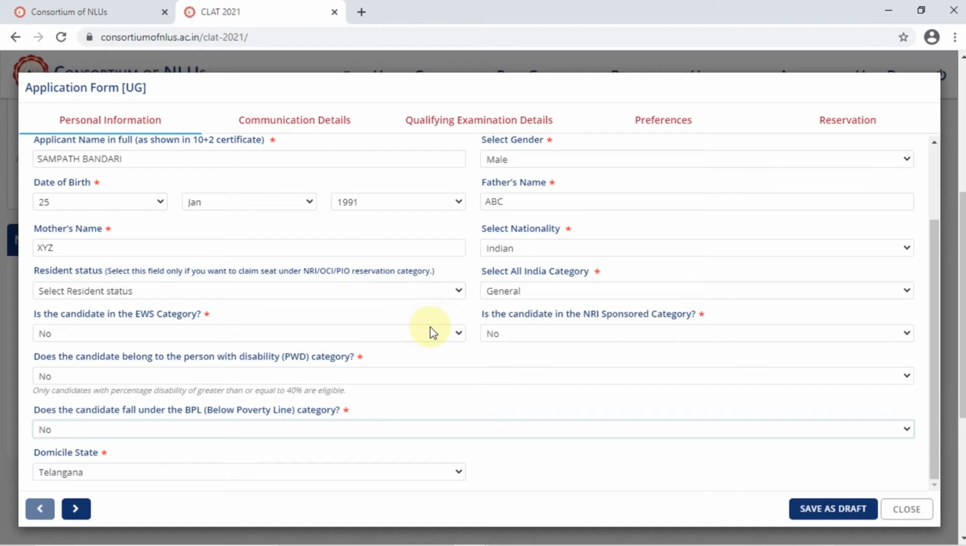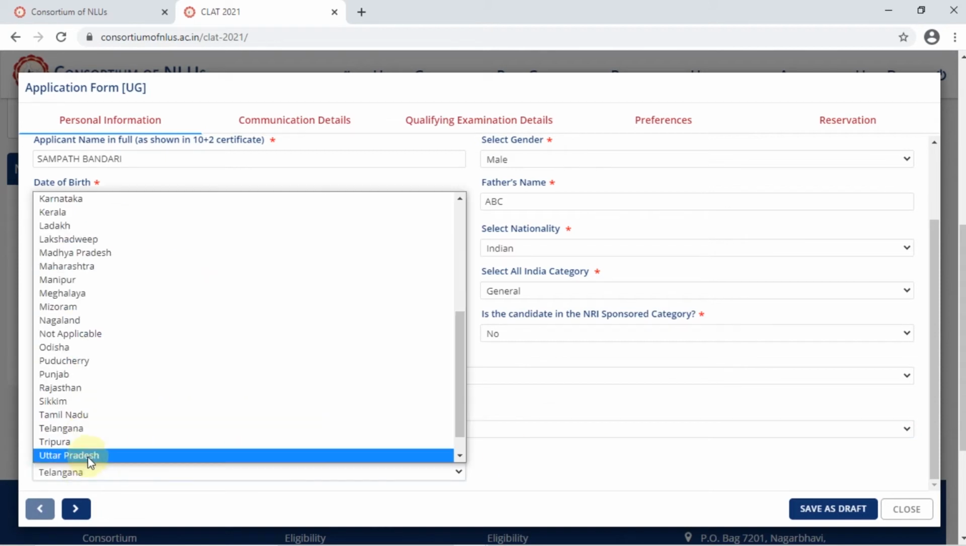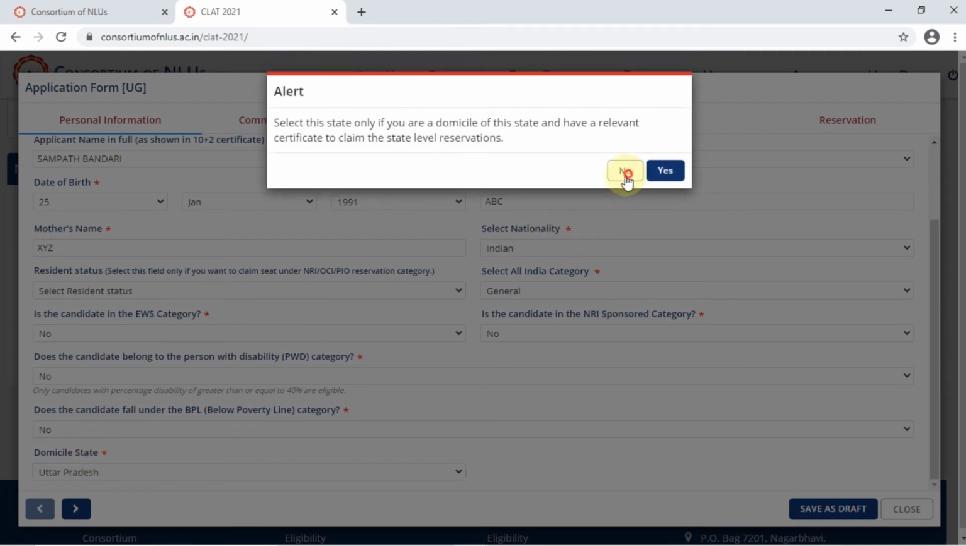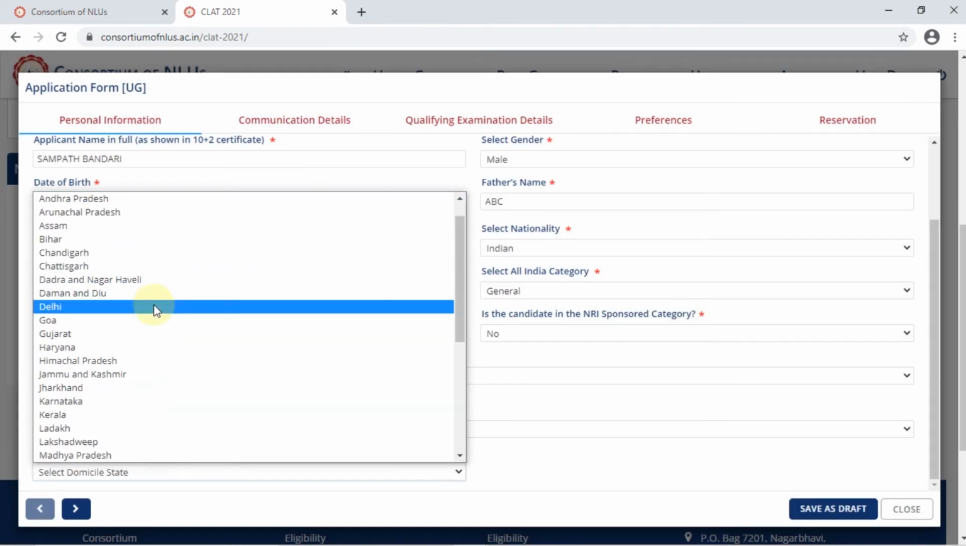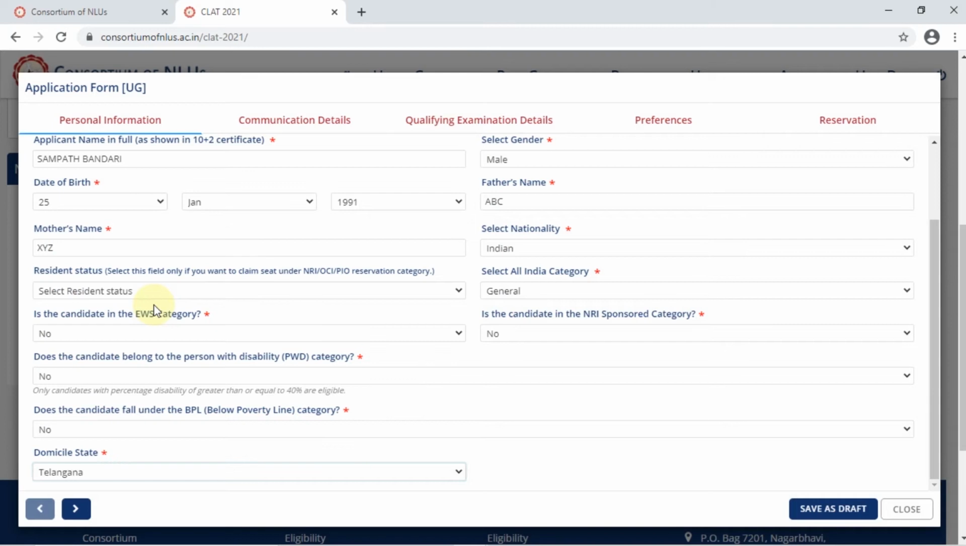So ensure you select all these categories very, very carefully. Further on, there's a question about domicile state, as in the state of your residence. I'm going to select Telangana here. You can select according to whatever your domicile category state is. So you can keep pressing this button, save as draft, at every step.